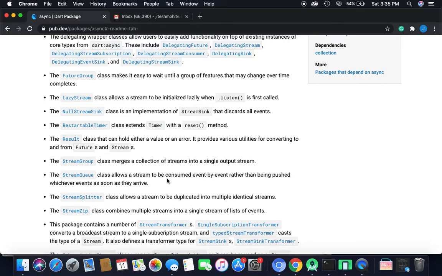We can read that definition. The StreamQueue class allows a stream to be consumed event by event, rather than events being pushed as soon as they arrive. So by definition, this can be performed synchronously, not in any abrupt situation. And we will also see how we can use the StreamGroup. The StreamGroup basically means a collection of your streams, the normal streams which you might create